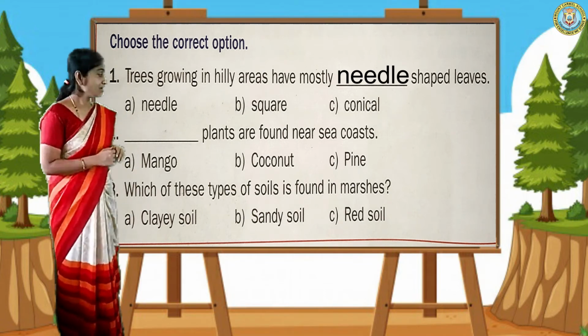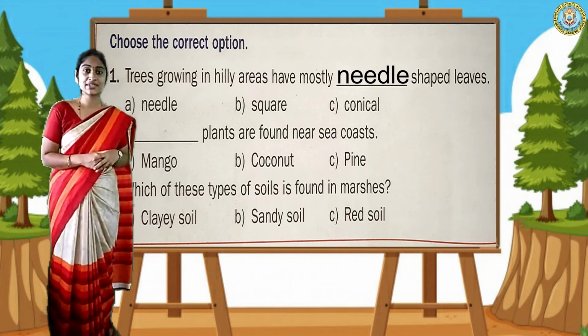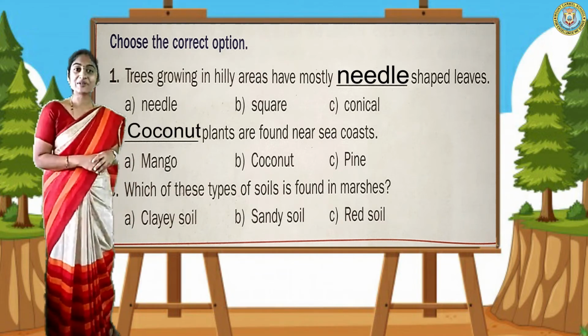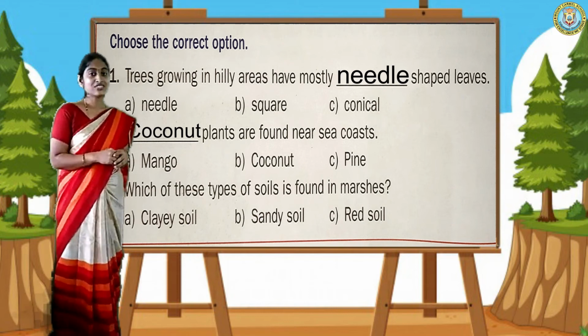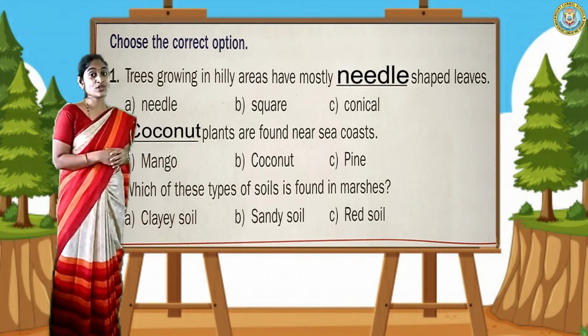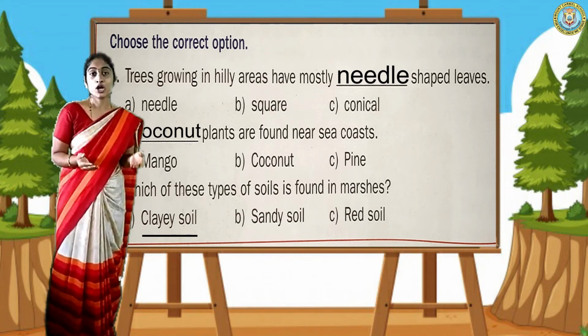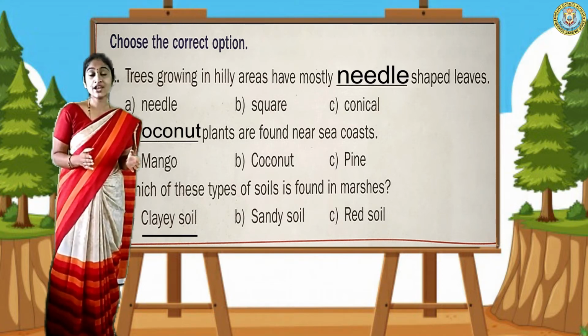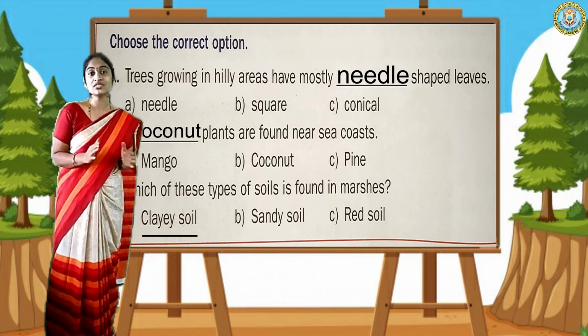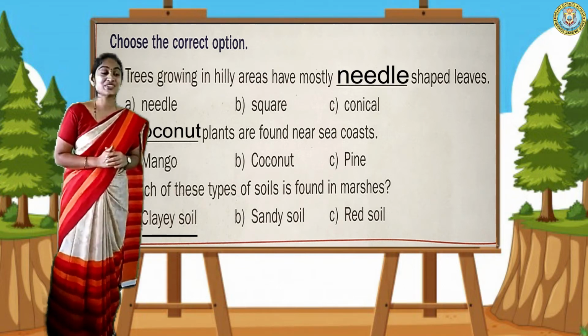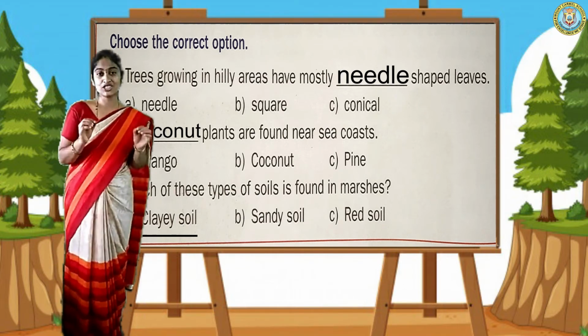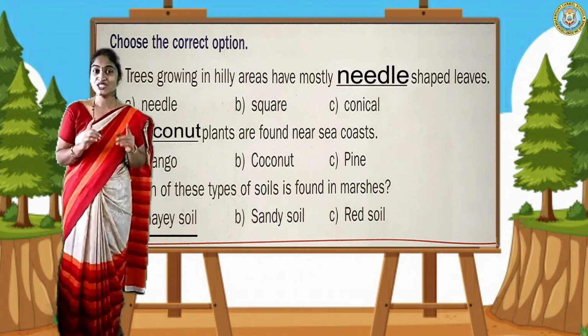Very good. And on the sea coast, which plant is present? Coconut plant. Very good. Now the last one: what is the land present in the marshes? Obviously that is clay, because too much water is there, so the soil becomes clay soil. Okay, my dear students, this is a small checkpoint to check your knowledge.